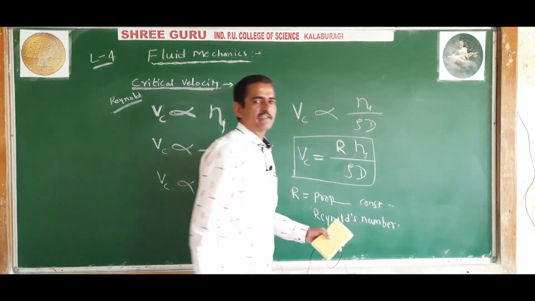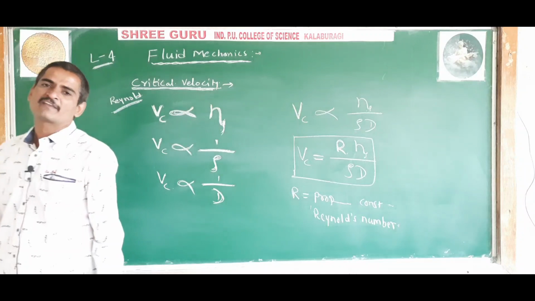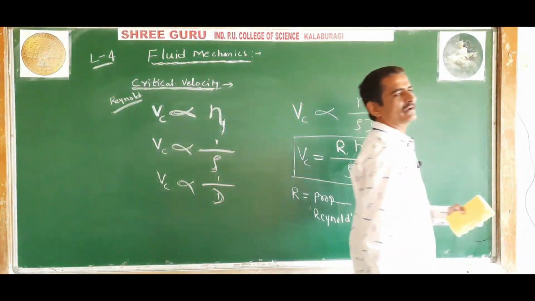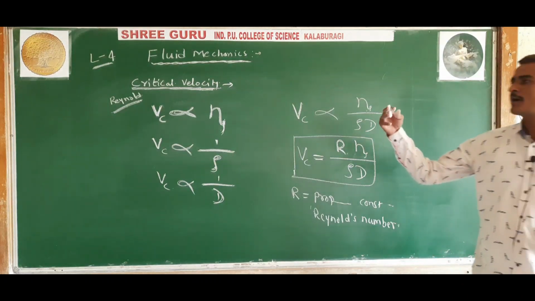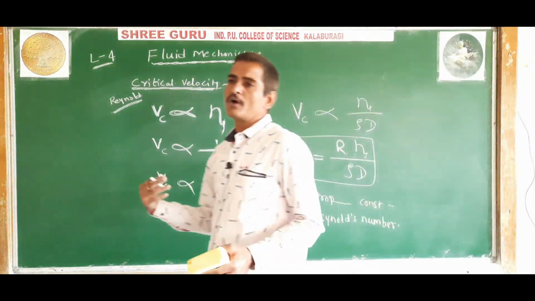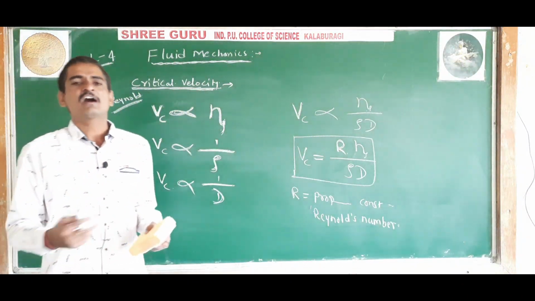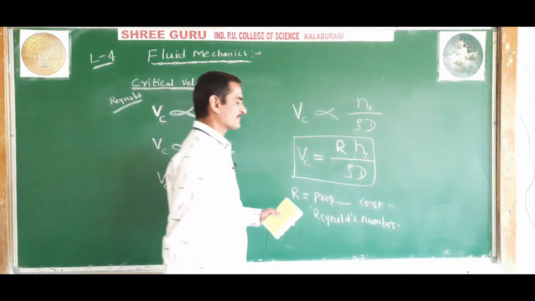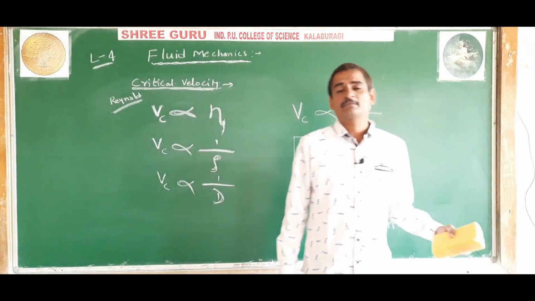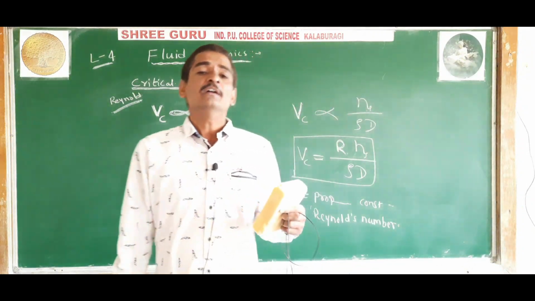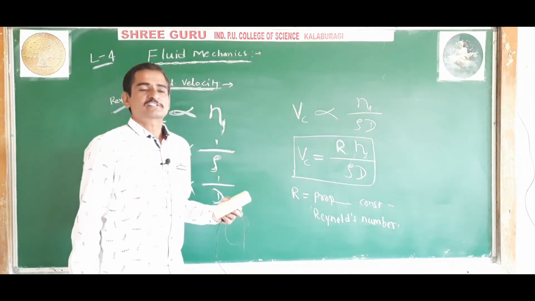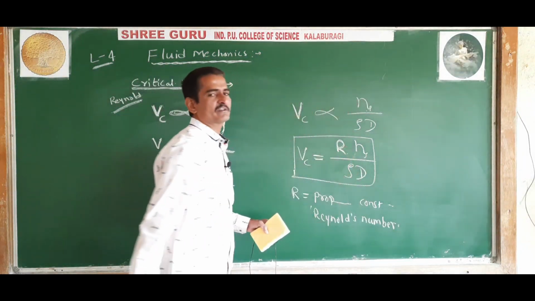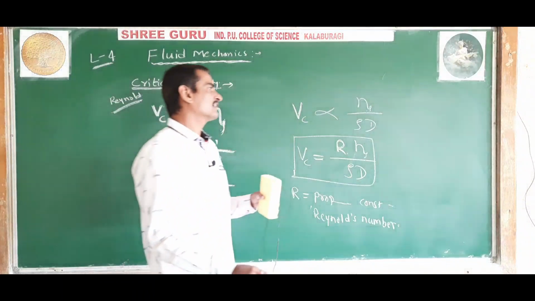A Reynolds number is a pure number which determines whether the flow of liquid is streamline or turbulent, and it is a unitless, dimensionless quantity.